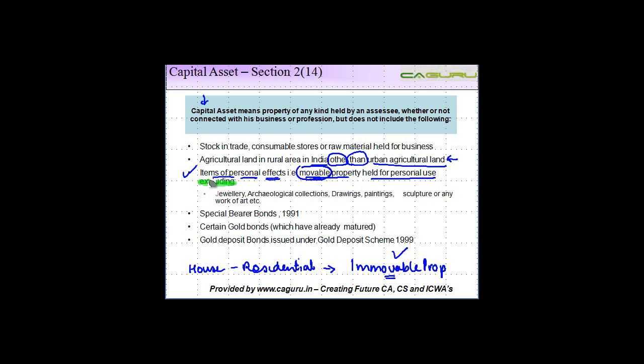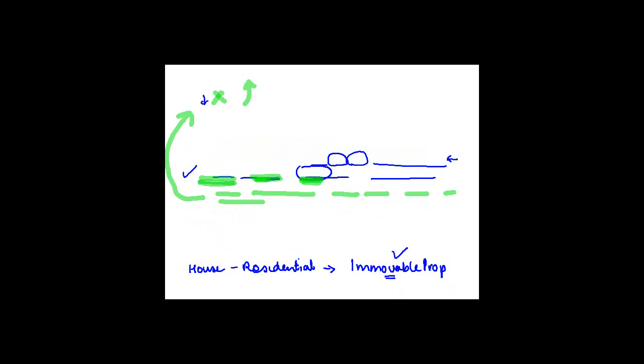What does this mean? This means if it is a personal effect, it is a movable property, then it is not a capital asset and hence it is not chargeable. But even if it is a personal effect, even if it is a movable property, if it is either jewellery, archaeological collection, drawing, painting, sculpture or any work of art, etc., then it is a capital asset. Let me just draw a small chart to explain this to you.